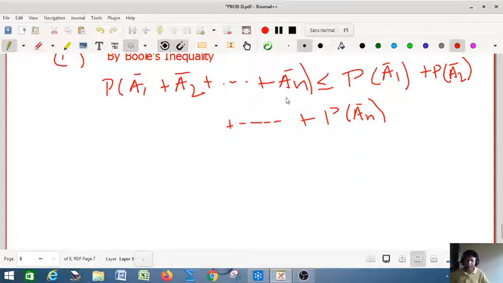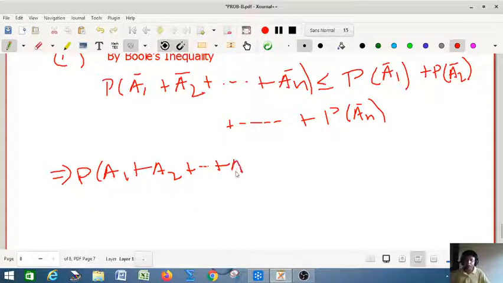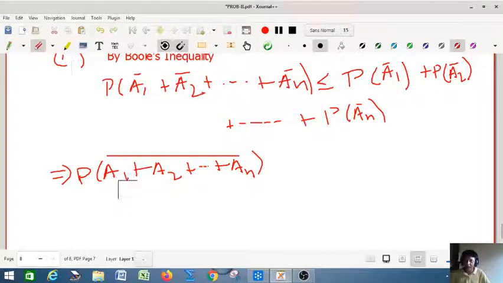So in the left hand side you can apply De Morgan's law. What was your De Morgan's law? A1 plus A2 plus ... An whole bar, right? Sorry, there will be a product. I made a mistake here.